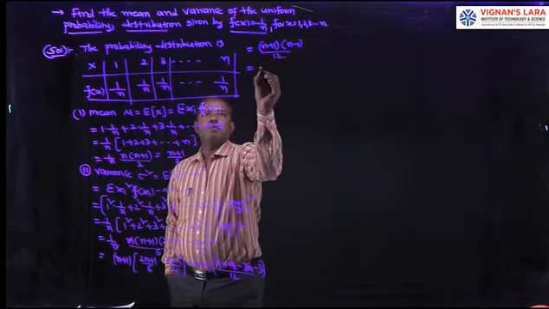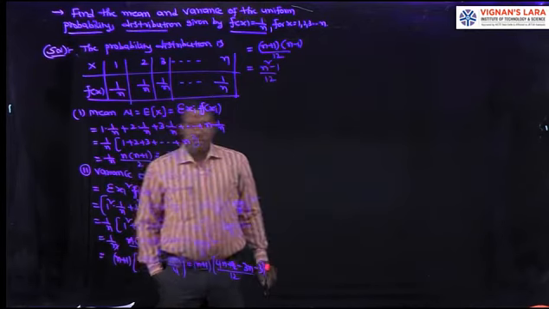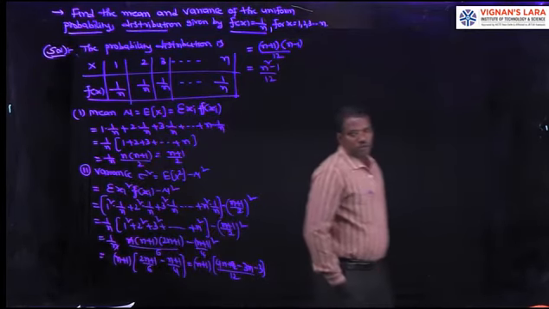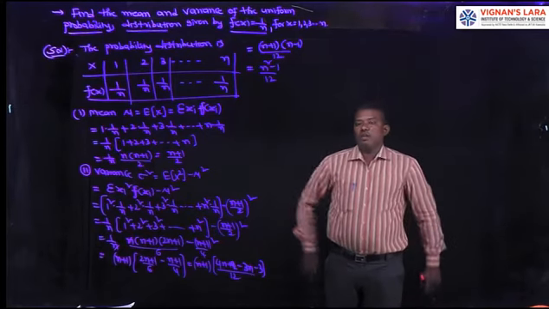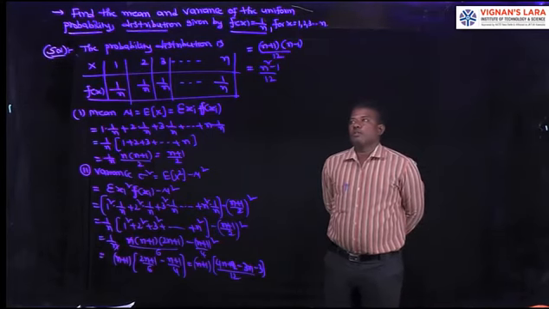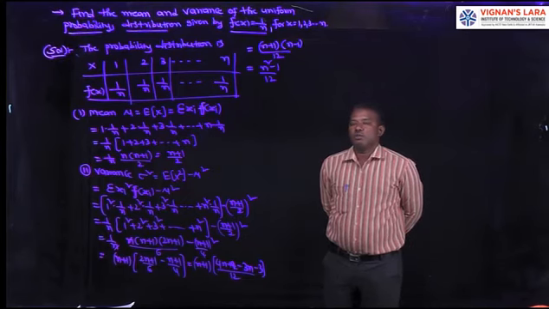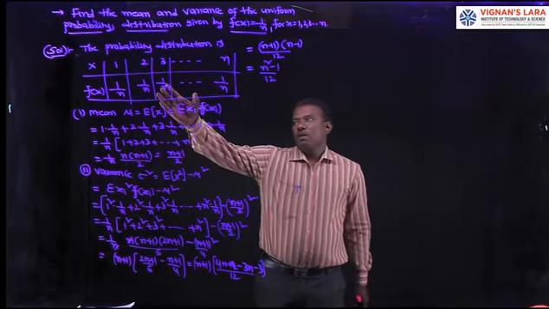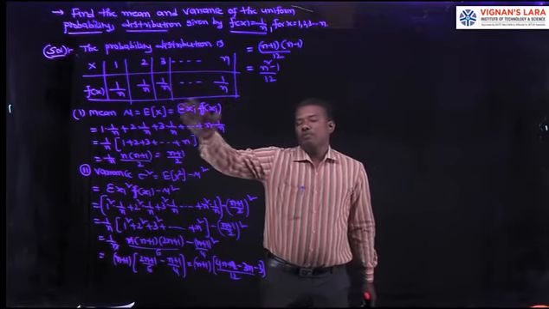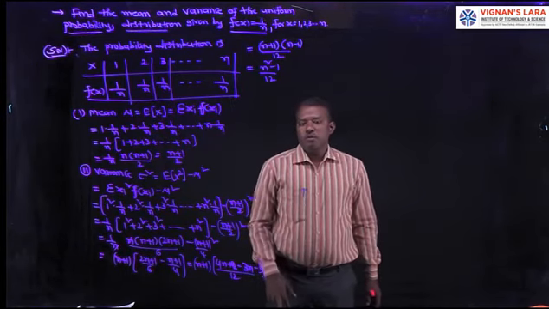That is equal to (n square minus 1) by 12. That is the variance of the uniform probability distribution. The question is, find the mean and variance of the uniform probability distribution given by f of x equal to 1 by n for x equal to 1, 2, 3, and so on up to n. Here the distribution is x varies from 1 to n, then f of x is 1 by n, 1 by n, up to 1 by n. So it is called uniform probability distribution.